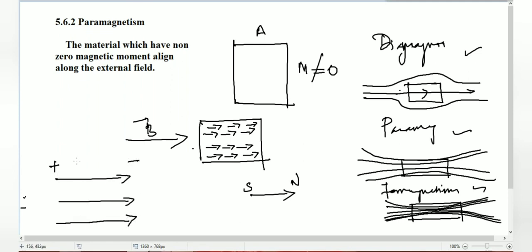Listen carefully. This is the external field. The electric field can travel from plus to minus, right? Suppose I throw a dipole inside the electric field. Hope you are familiar with this concept, because in class we have seen it so many times. If I throw a dipole, this is a plus q and minus q separated by distance 2a. If you throw a dipole into the field, what will happen? This minus will align towards plus, right? So this is our condition: minus will align in this direction and the plus will align toward this direction, because here to the right side you have a minus, right?